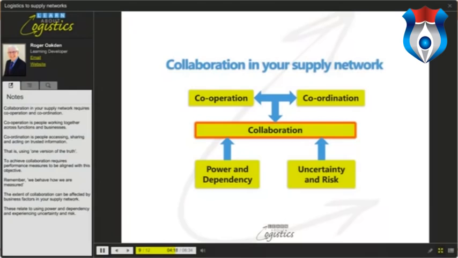Collaboration in your supply network requires cooperation and coordination. Cooperation is people working together across functions and businesses. Coordination is people accessing, sharing and acting on trusted information. That is, using one version of the truth. To achieve collaboration requires performance measures to be aligned with this objective. Remember, we behave how we are measured. The extent of collaboration can be affected by business factors in your supply network. These relate to using power and dependency and experiencing uncertainty and risk.